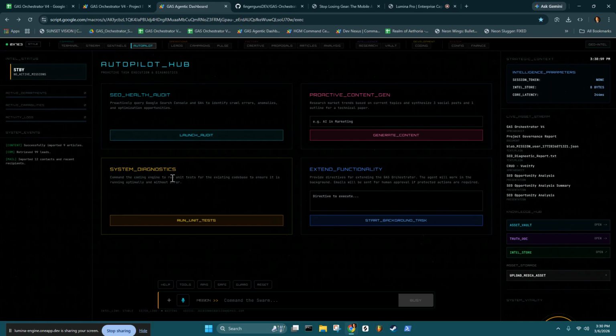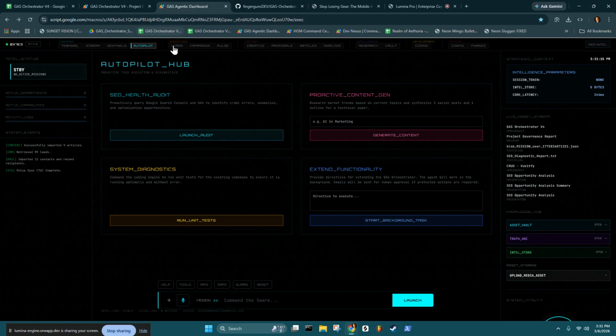Or I can command the coding engine to run unit tests for the existing code base to ensure it's running optimally and without error. These are just things I can run in the background while I'm not operating the system. They just continually run in the background on a schedule, though.